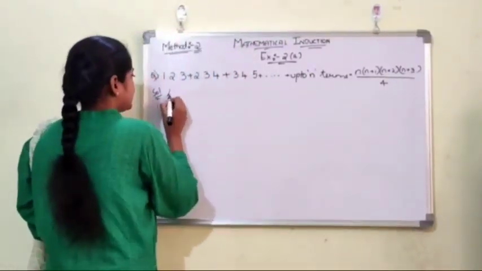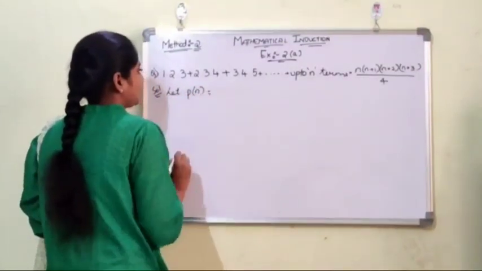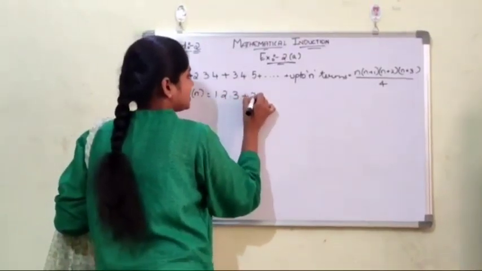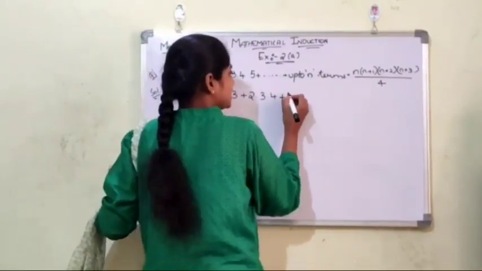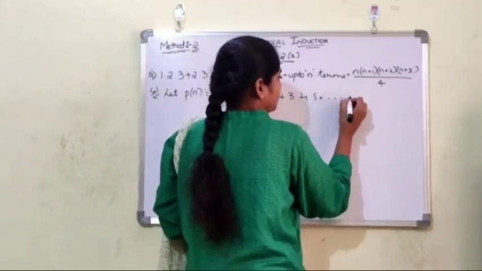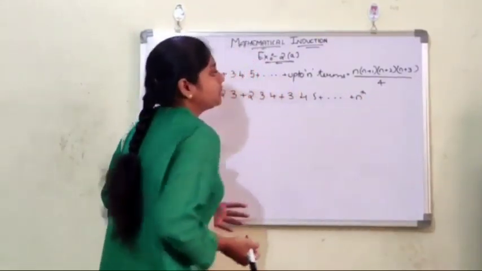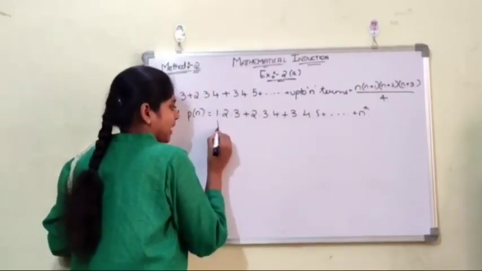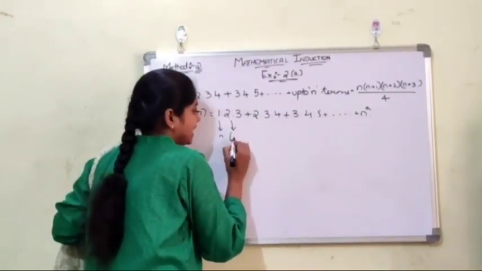Now let P of n equal 1 into 2 into 3 plus 2 into 3 into 4 plus 3 into 4 into 5 plus up to nth term, right? Now here let us take this 1 as n and this 2 as n plus 1.